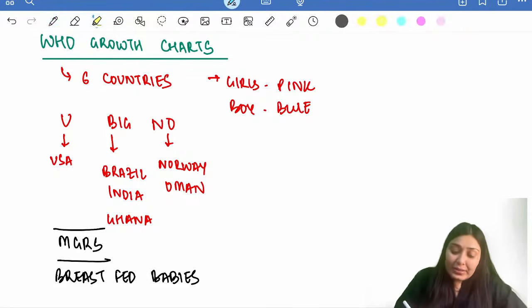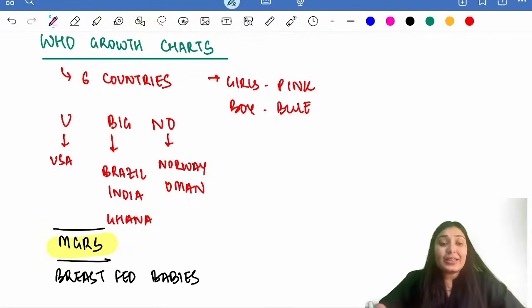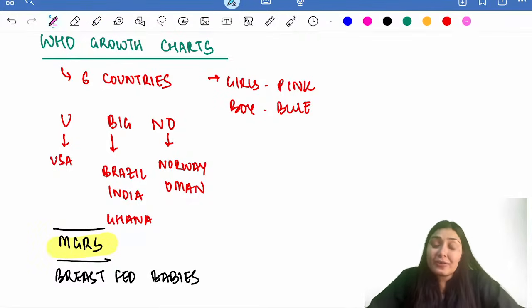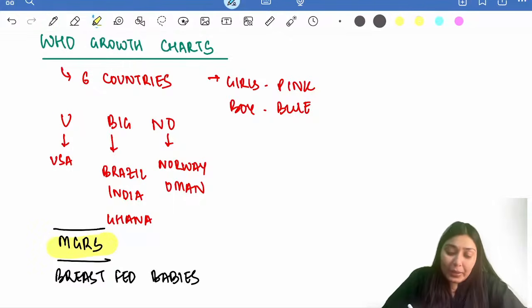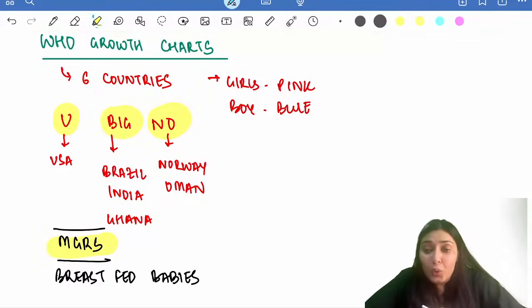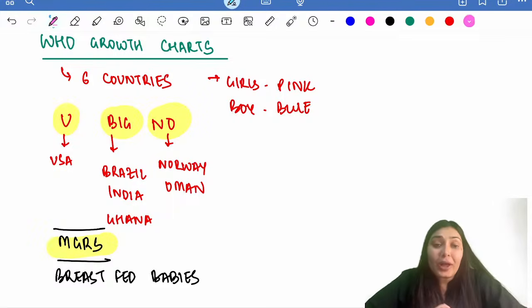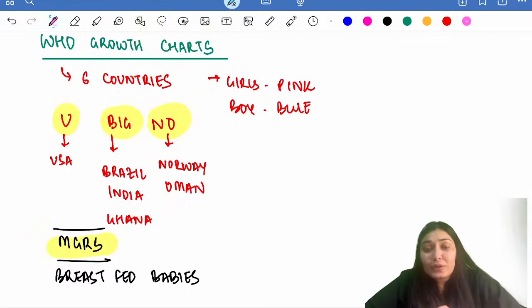These WHO growth charts, again, are standard growth charts, from the multi-center growth reference study, MGRS. They took into account only the breastfed babies in 6 countries. What are these 6 countries? You can remember these 6 countries by the mnemonic, "You are a big no." What is U? U is for USA. B, Brazil, India, Ghana. N is Norway.